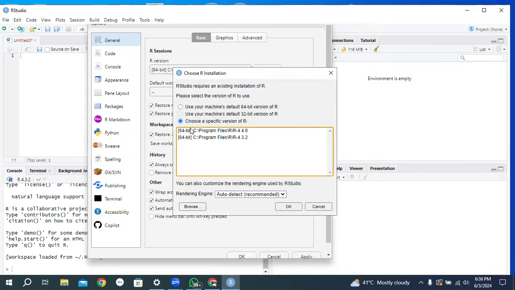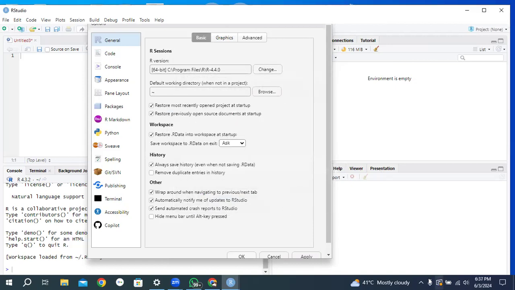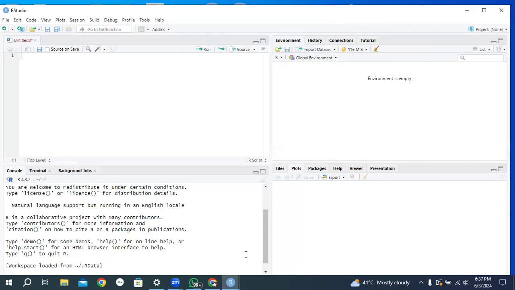and you can find the versions you have installed. My latest version is 4.4.0. Click on 4.4.0, select it and click OK. Then apply, again OK.